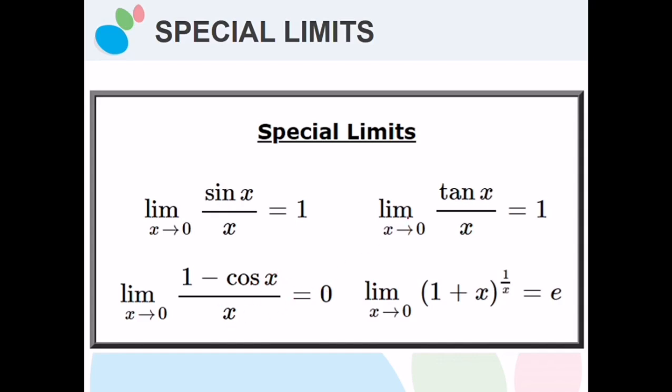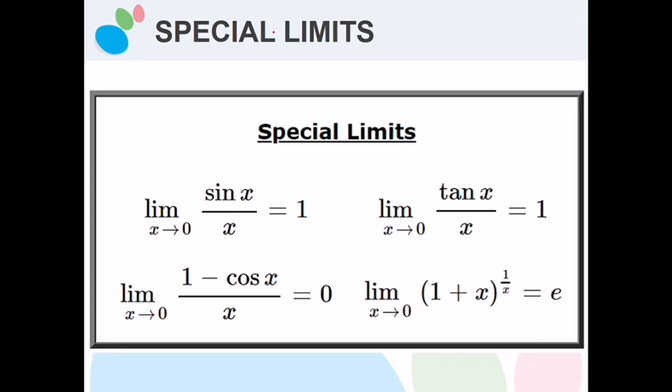Then the limit as x approaches 0 of tangent x divided by x is equal to 1. And the limit of 1 plus x raised to 1 over x, as x approaches 0, is equal to e.